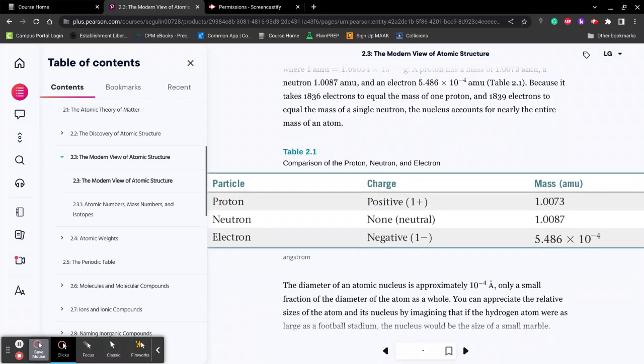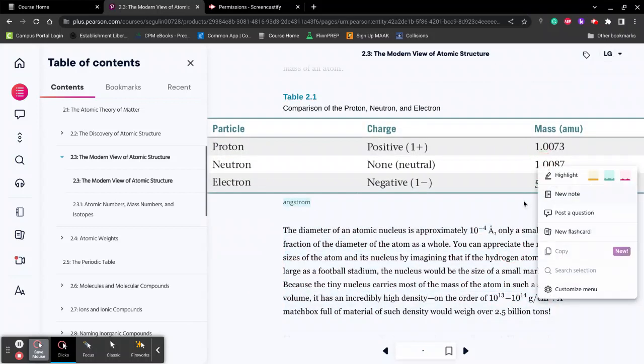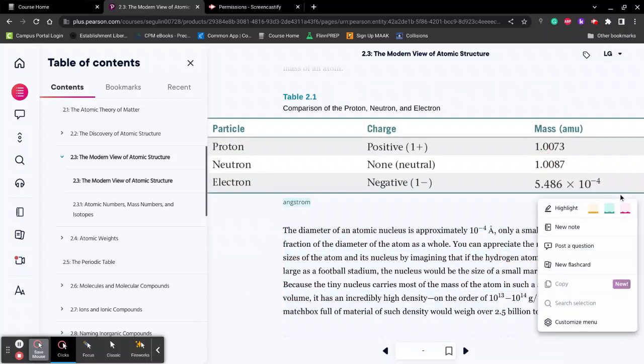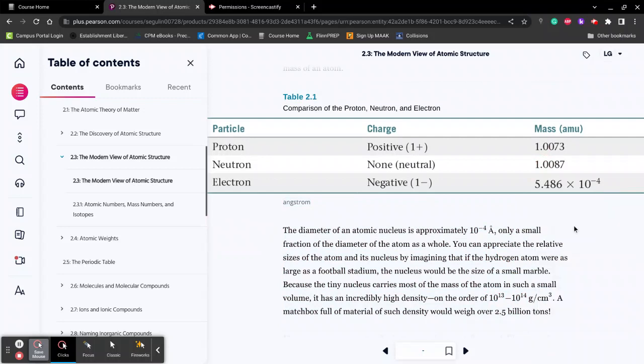Anyways, here are the masses of protons, neutrons, and electrons. You can see from this that protons and neutrons weigh approximately 1. There are a few digits on the back here, but they're relatively equal. They can both be rounded to 1, and electrons are almost negligible compared to them.